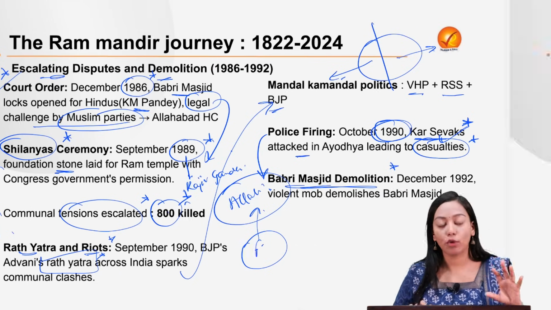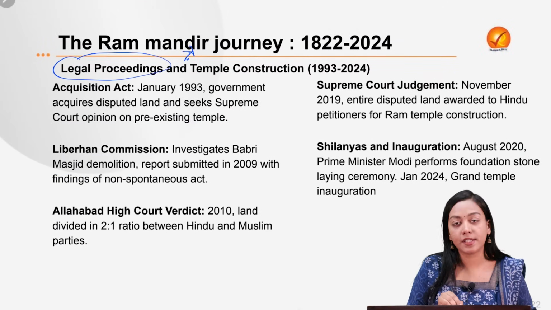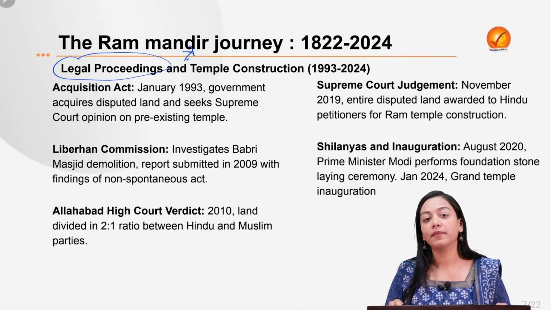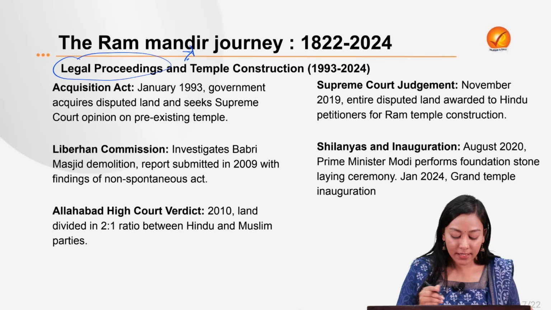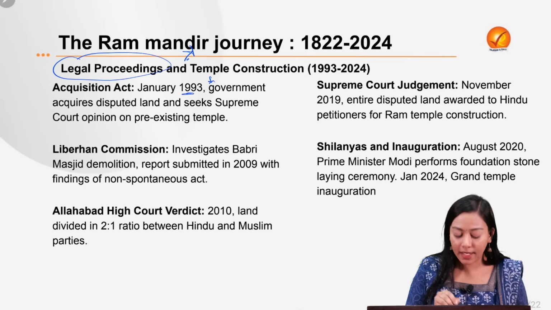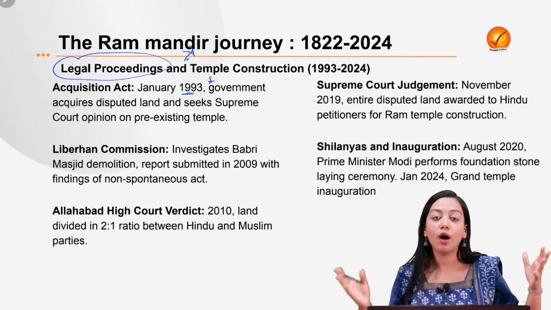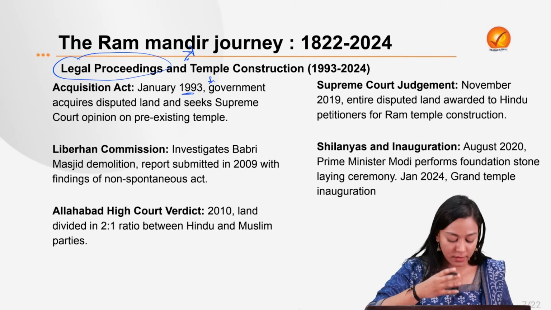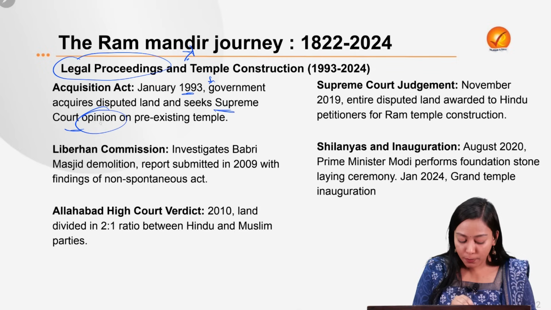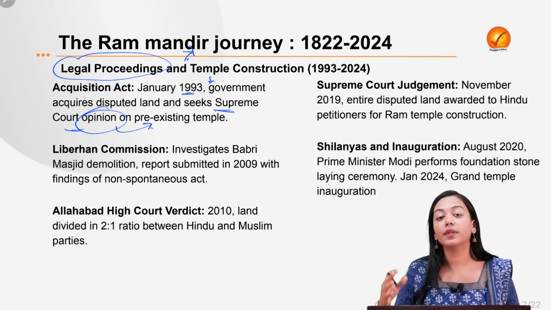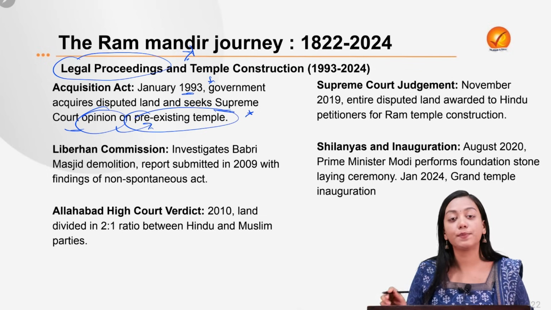Now, when the final demolition had taken place, parliamentary interference started. Parliament interfered for the first time by taking this disputed land under its control, passing the Acquisition Act in 1993. So the 2.6 acre disputed land of Ayodhya was now placed in the hands of Parliament, or the central government. And it also asked for the Supreme Court's advice and opinion regarding what should be done with the temple, and what the history of this particular disputed land is.